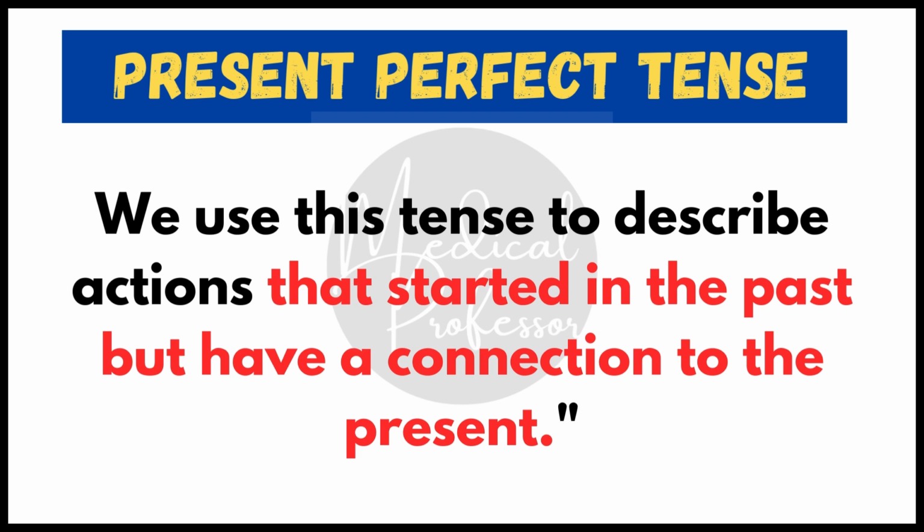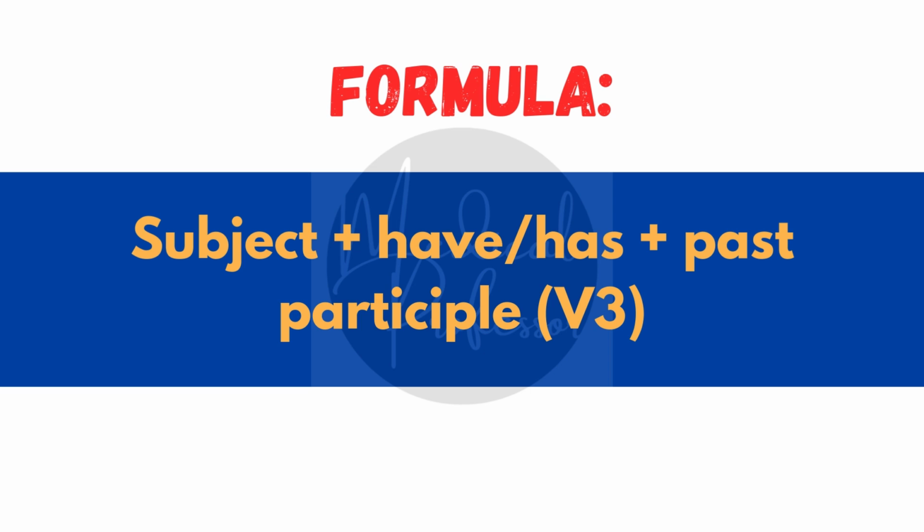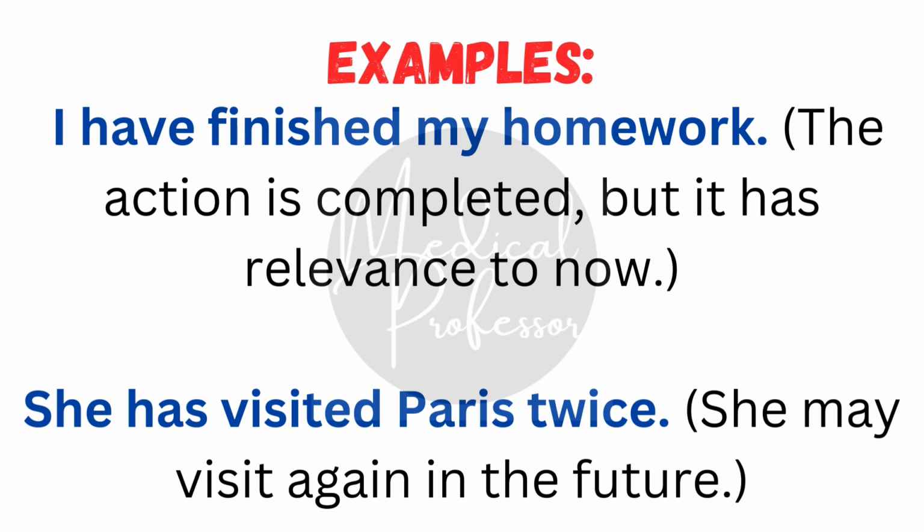First, let's talk about present perfect tense. We use this tense to describe actions that started in the past but have a connection to the present. Formula for present perfect tense: subject plus have/has plus past participle. Examples of present perfect tense.